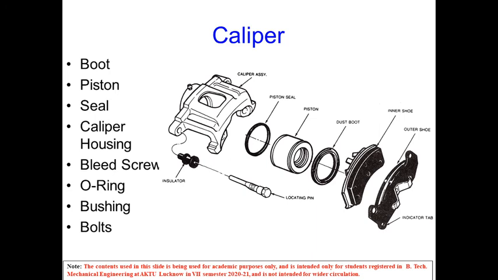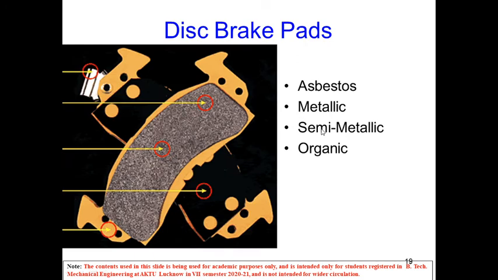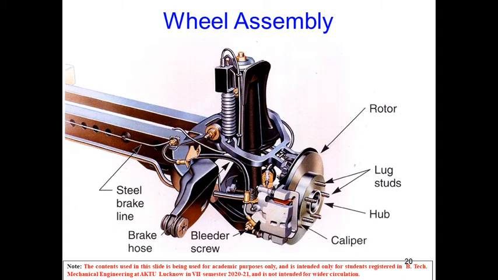So we can see the exploded view of the caliper that consists of the indicator tab to show what is the condition of the brake, outer shoe, inner shoe, dust boot, piston, piston seal, caliper assembly, and locating pins and insulator. So these are the main components of the caliper. As I have told you, these brake pads may be asbestos, may be made using metallic or semi-metallic materials, organic materials, etc.